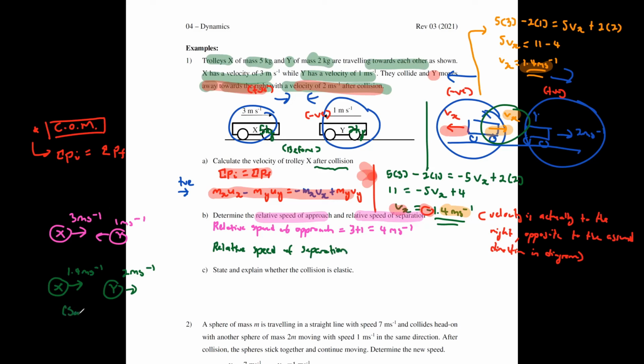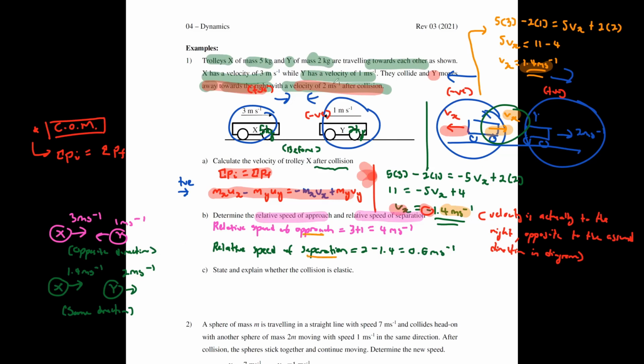This one was moving in the same direction, this one was moving in the opposite direction. In the case where they're moving in the same direction, just take the higher speed minus the lower speed. So you just take 2 minus 1.4. It will give you 0.6 meters per second. All right, so this is the relative speed of approach and separation.